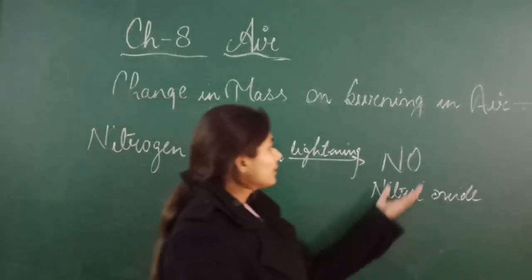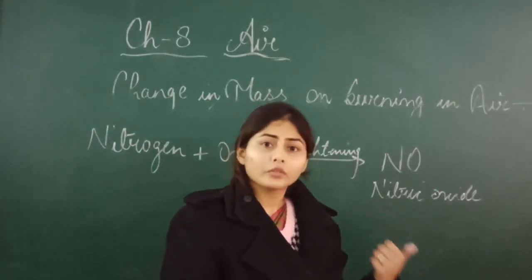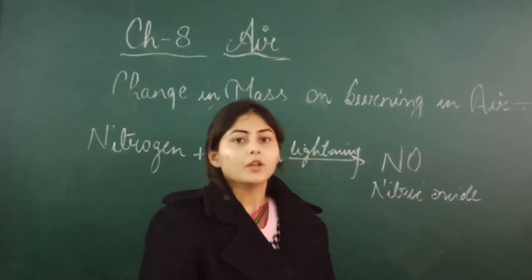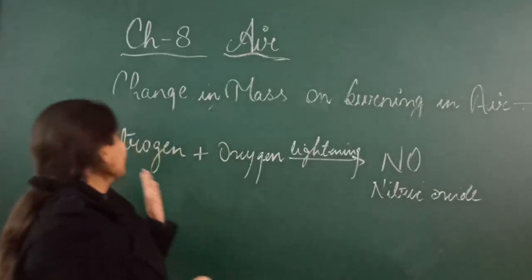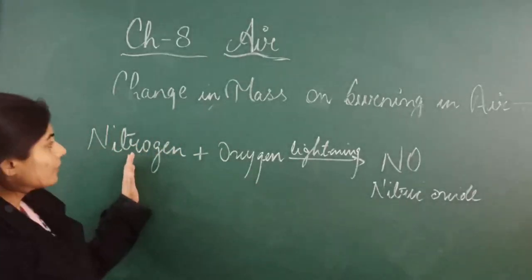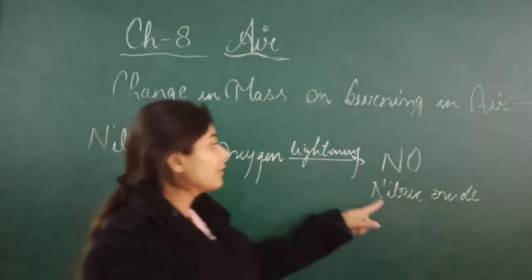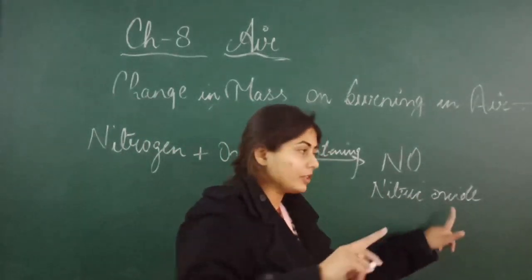After that, this nitric oxide reacts with the oxygen of the air. So first, when there is lightning in the upper atmosphere, the nitrogen will combine with the oxygen and forms nitric oxide. Further, this nitric oxide combines with the oxygen.